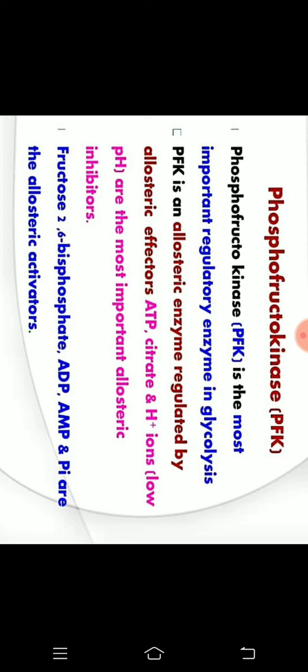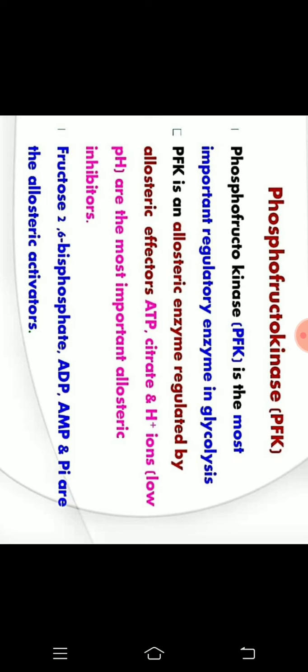So remember what the allosteric activators of PFK and the allosteric inhibitors are. The activators are fructose 2,6 bisphosphate, ADP, AMP and Pi, and the inhibitors are ATP, citrate and low pH. Now, what is the function of this PFK?